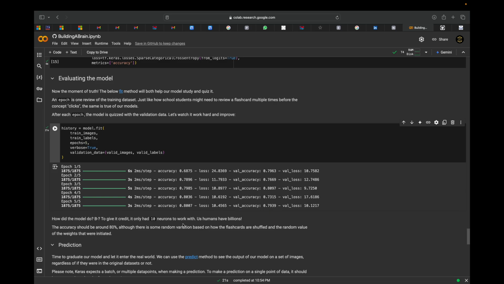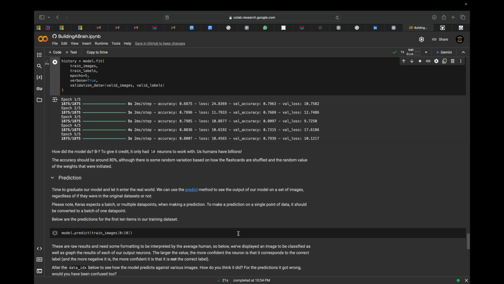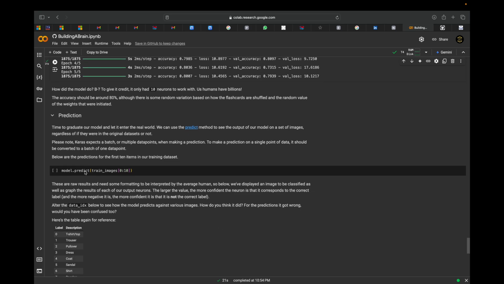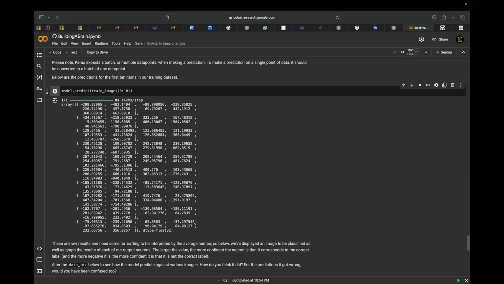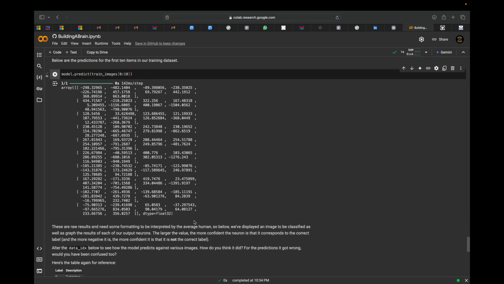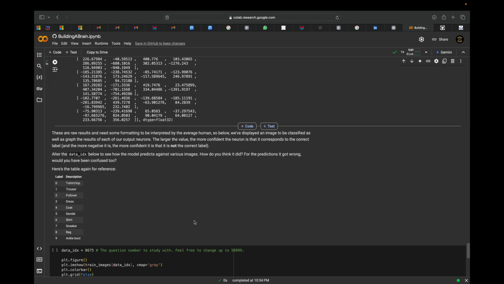So the model accuracy is 79%. Here we got to see it's 79%. Here we trained our model. Now we will predict. One by one is done. We got the values over here.